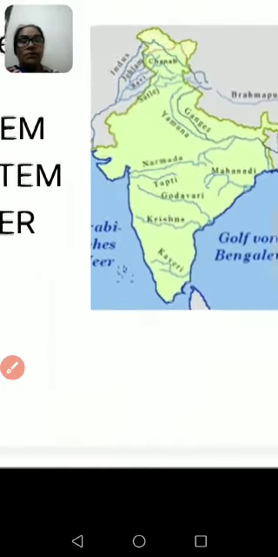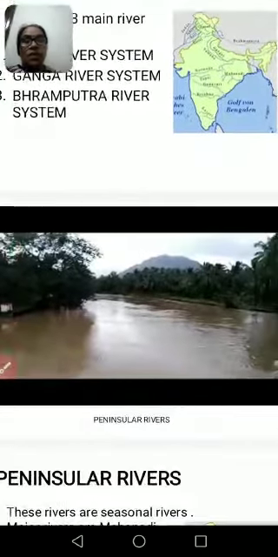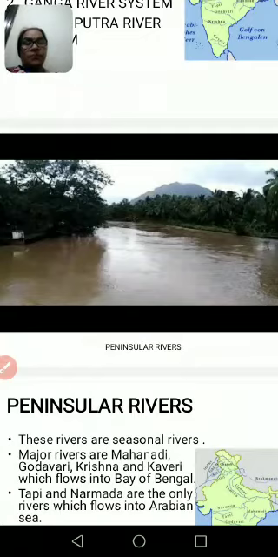Now students see, peninsular rivers. Peninsular rivers are those rivers which are seasonal. These rivers depend on the rain. When there is rain water, the water remains in these rivers, otherwise there is less water in these rivers.